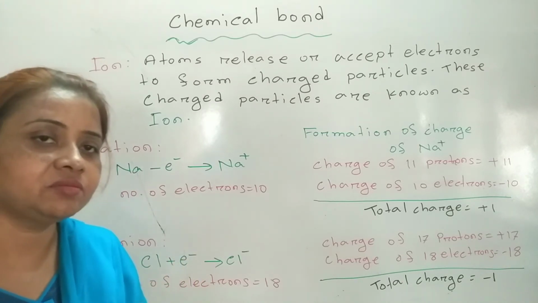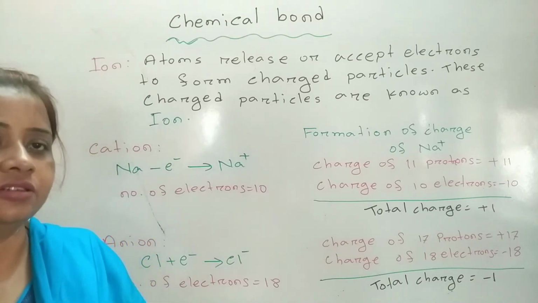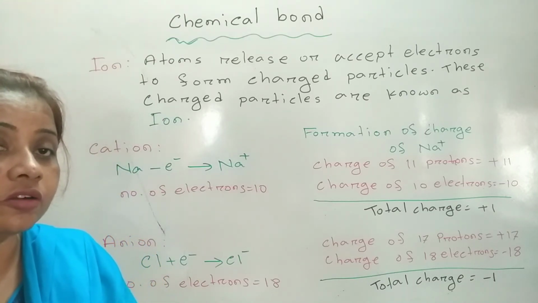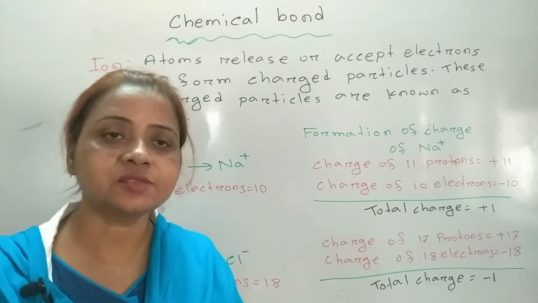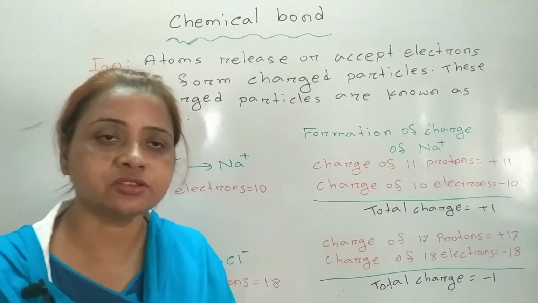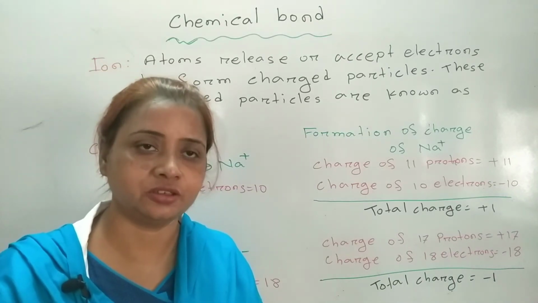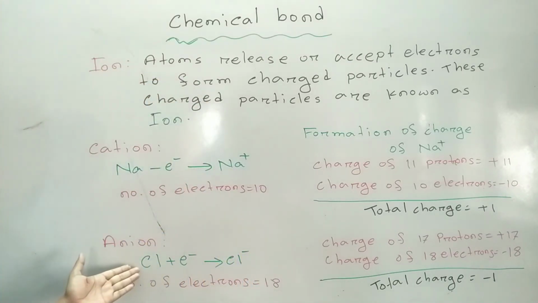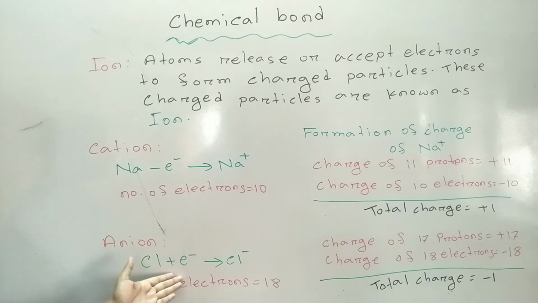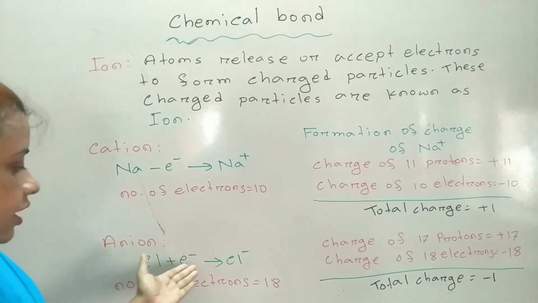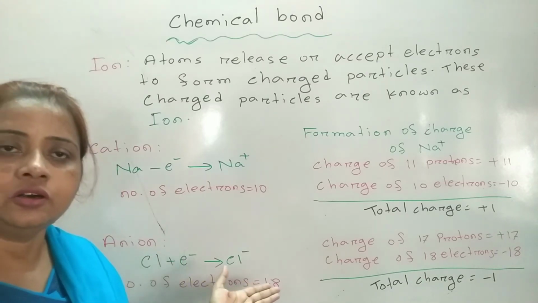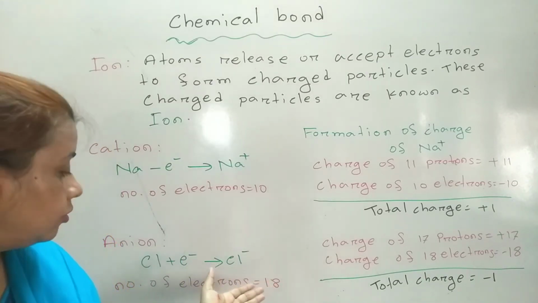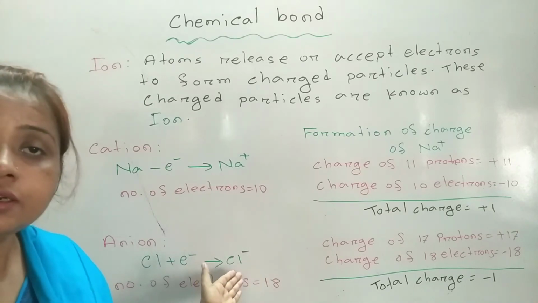And now you can ask me about anion. Who forms anion? Basically, non-metals form anions. Why? Because non-metals receive electrons. Suppose chlorine. Chlorine is a non-metal and it is receiving electron. By receiving electron, it is converted into anion. So what I am saying?